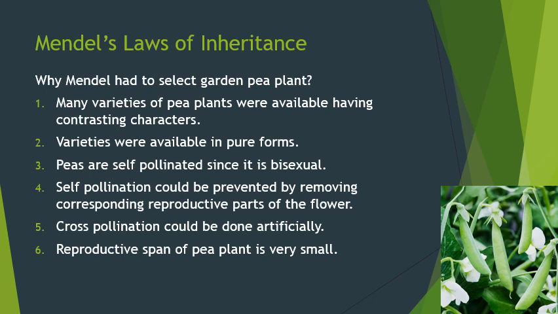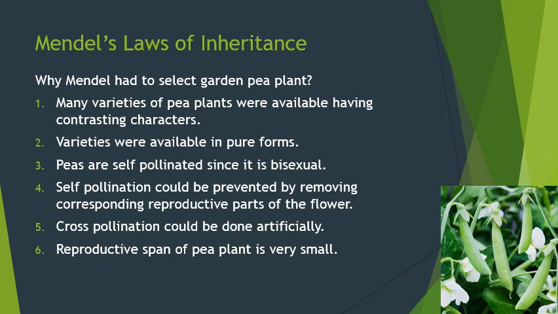Before proceeding, let's see why Mendel had to select garden pea plant for his experiment. The reason for this is there were many varieties of this plant available having contrasting character. The varieties were available in pure form, for example, tall and dwarf. Third, peas are self-pollinated since it is bisexual. 4. Self-pollination could be prevented by removing corresponding reproductive parts of the flower.